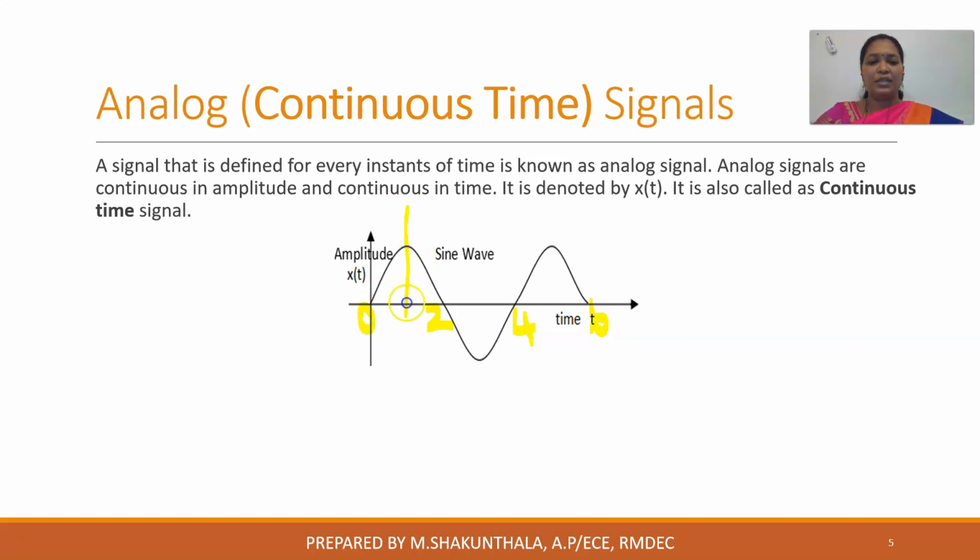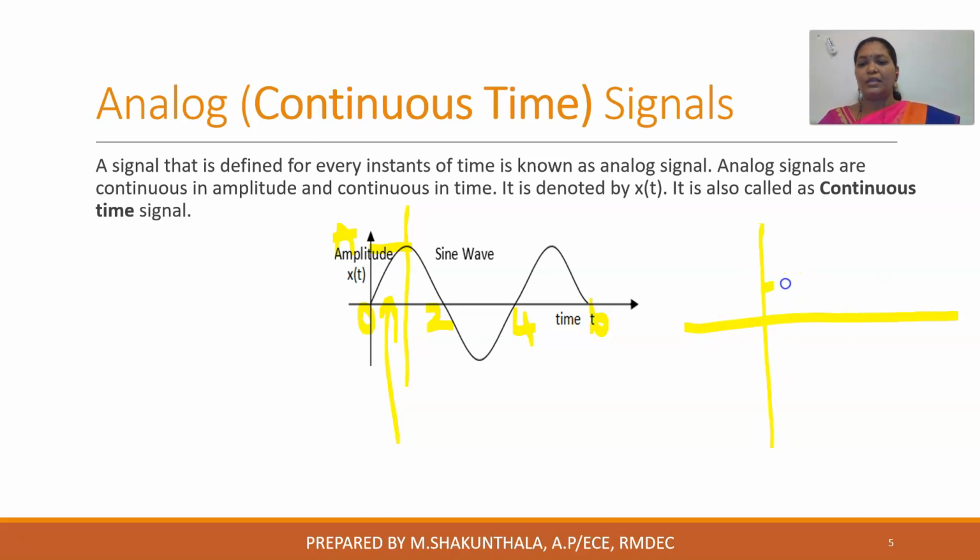If t is equal to 1, and suppose my maximum amplitude is A, at t equal to 1 the amplitude is A. If I want to find the amplitude at 0.5, that is also possible. It will be A by 2, right. So for each and every instant, your signal has been defined. That type of signal is nothing but your analog signal.